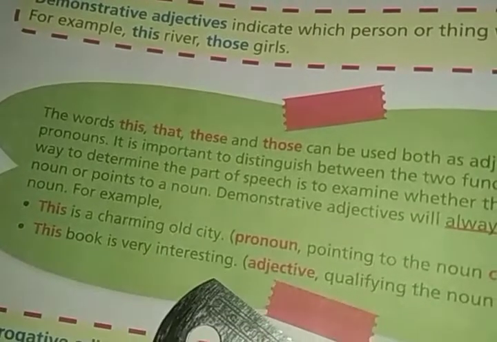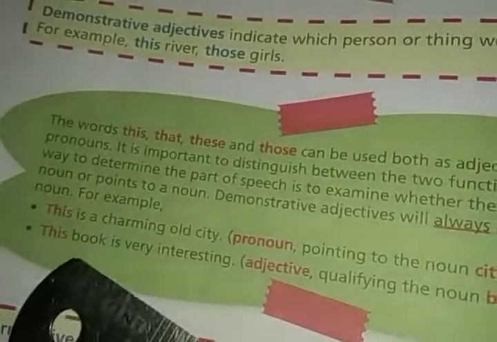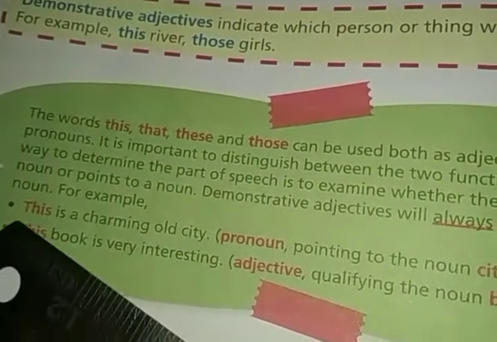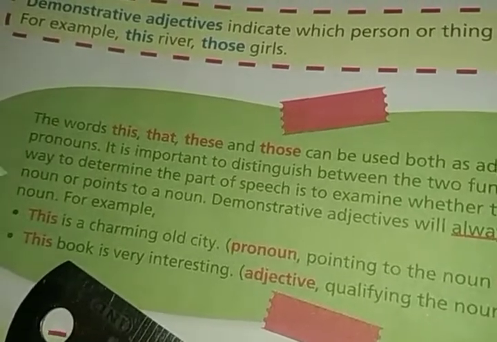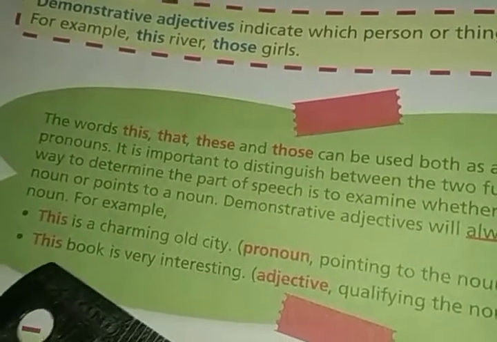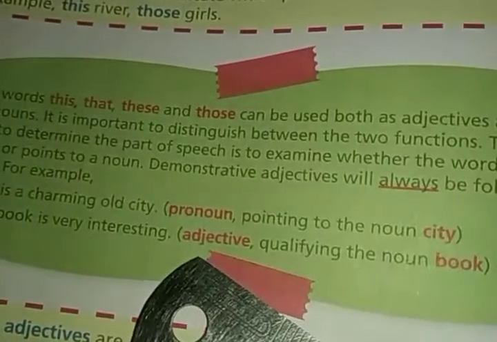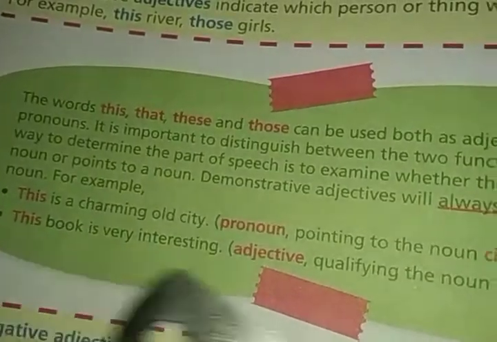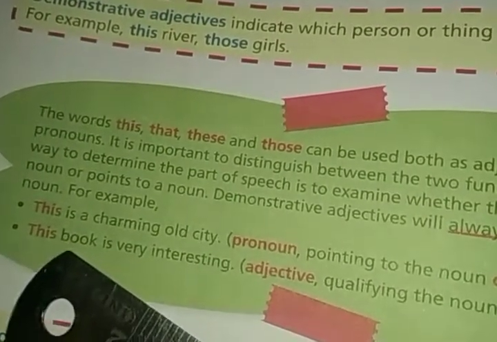Which book? This book is very interesting. So it is describing the book, which is a noun, and book is written immediately after the word this. That is why this is used as an adjective, qualifying the noun book.